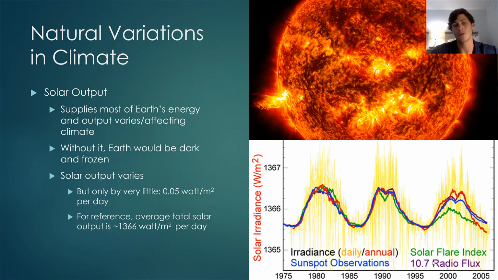In addition, the solar output oscillation occurs on a period of about 10 years, and so it couldn't possibly be driving climate change over a scale of 150 years. So not only does it occur on too short of a time scale, it also is too small to really do any damage or have any effect on Earth's climate.